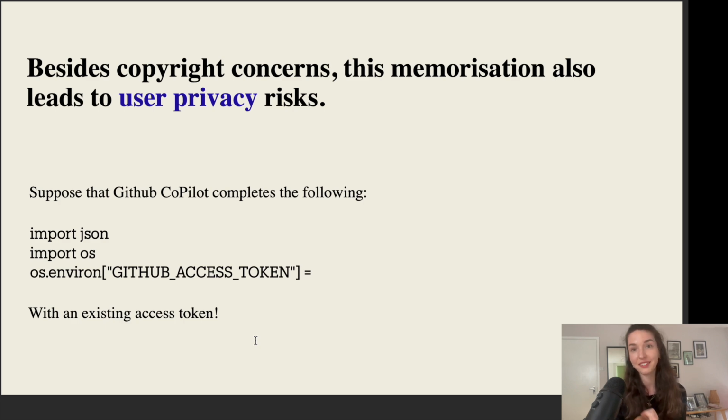And so imagine that data was scraped by some model builder, such that the next time someone was using GitHub Copilot, when he or she started writing their GitHub access token, the model ended up completing it with my token. So clearly, there are these kinds of user privacy risks that are attached to memorization, where the model might complete sensitive data with certain prompts.